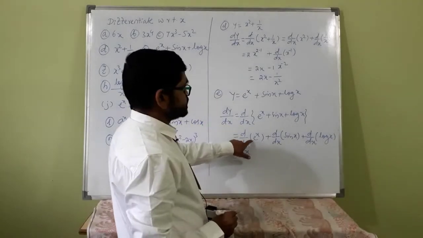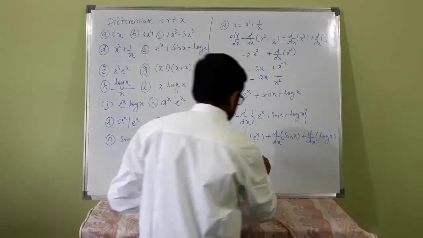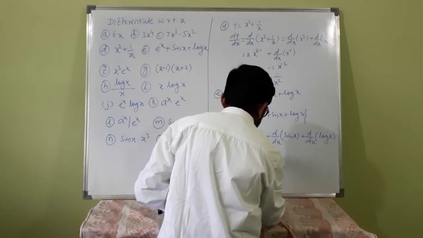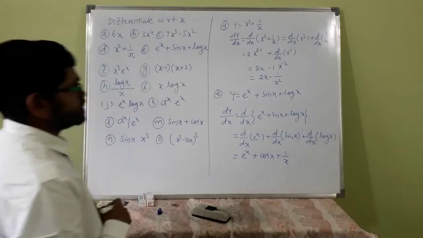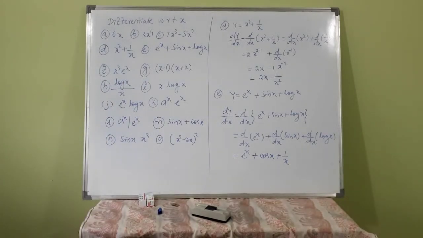d by dx of e raised to x is e raised to x. d by dx of sin x is cos x. d by dx of log x is 1 by x. This is the required answer. You got it?